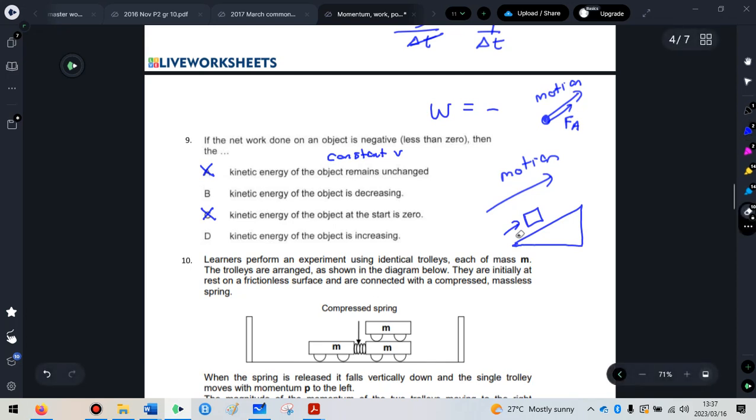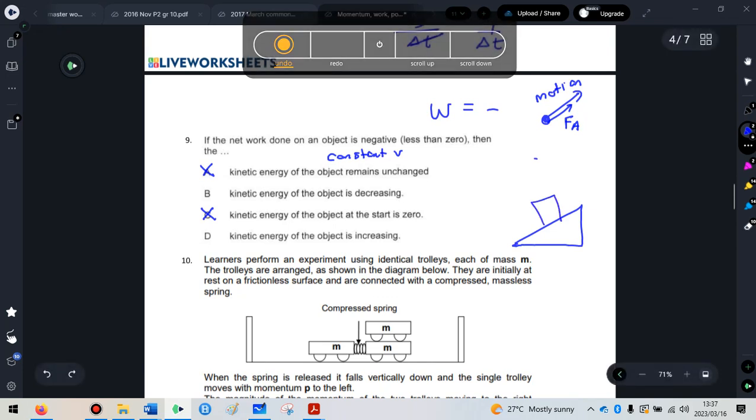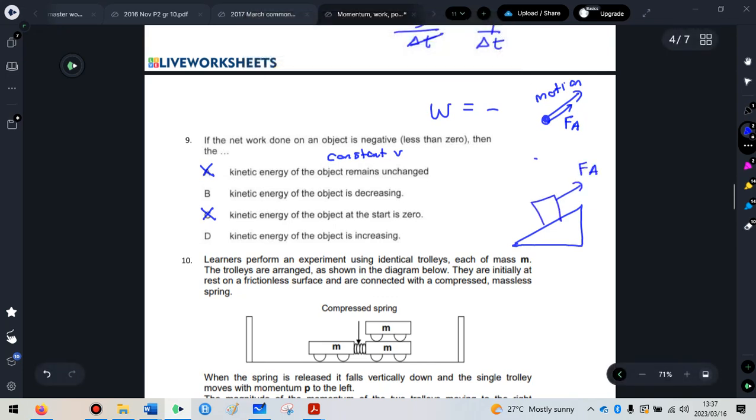However, if a box is being pushed up a slope or pulled up a slope, but gravity is so much bigger and it's winning, and it's actually managing to pull the box down the slope, then the box is trying to move down the slope and you're trying to slow it down by pulling it in the opposite direction, in which case work done by applied would actually end up being negative. So to answer the question of when is work positive or negative, you need to ask yourself, is that force adding energy to the system and trying to speed it up, or is that force taking away energy from the system and trying to slow it down?